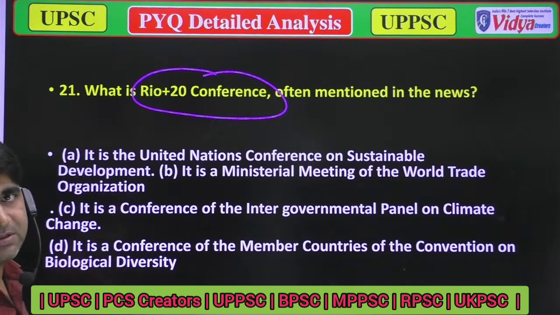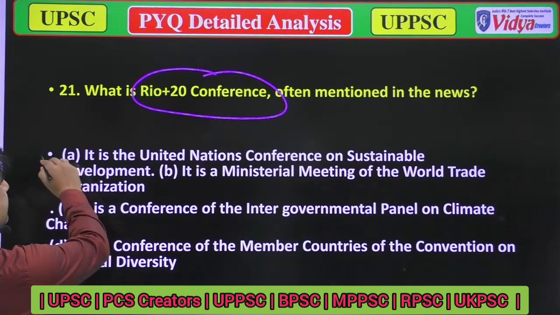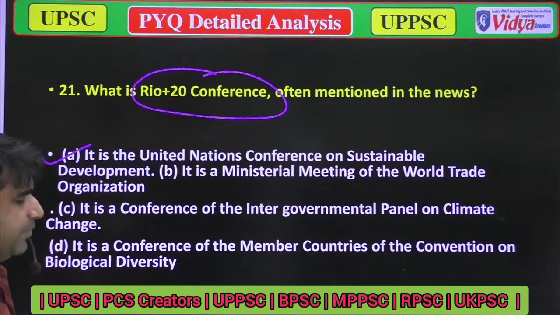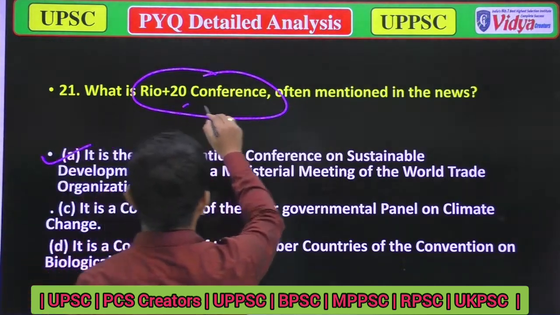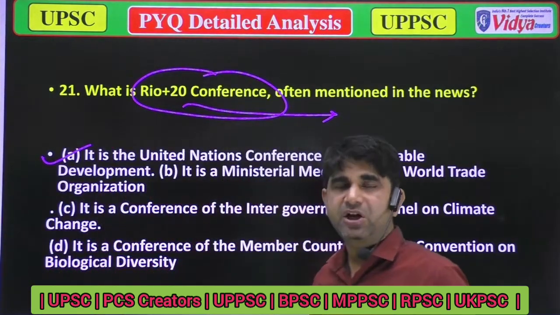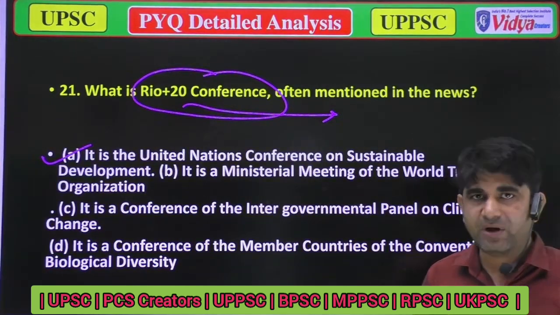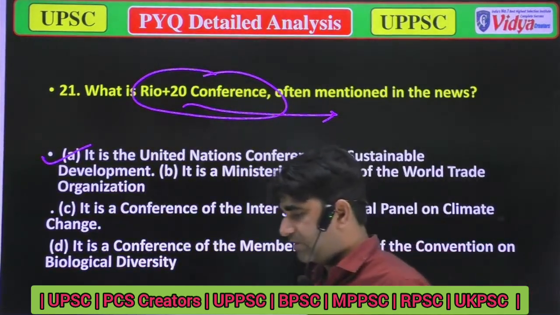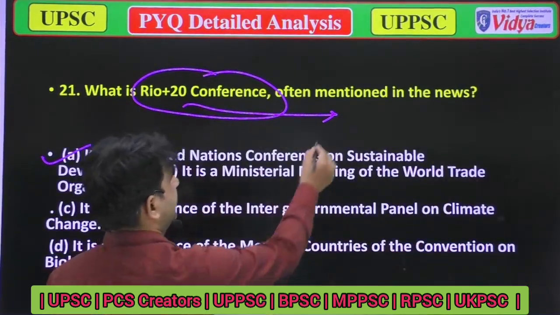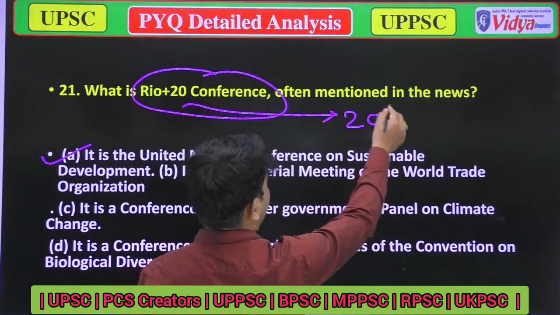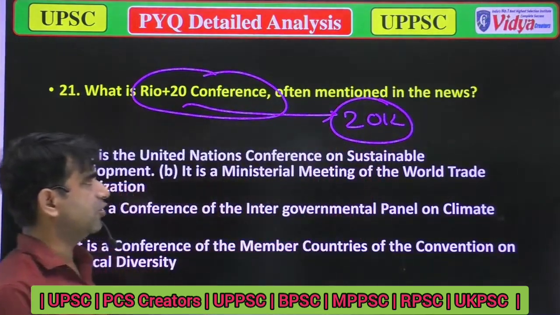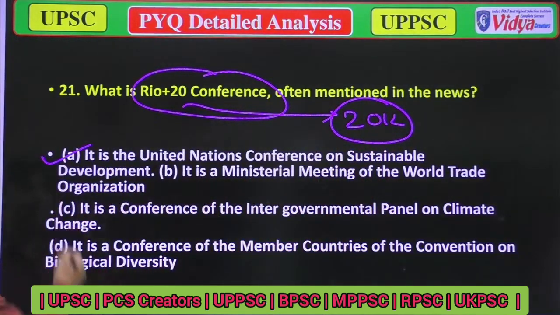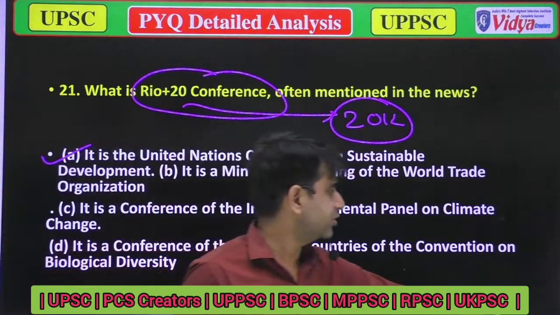As we have discussed earlier, it is the United Nations Conference on Sustainable Development, because the Rio 20 conference was held at Rio de Janeiro in Brazil in 2012, and the main agenda is about sustainable development. So option A is correct. Now we'll move to the next question.